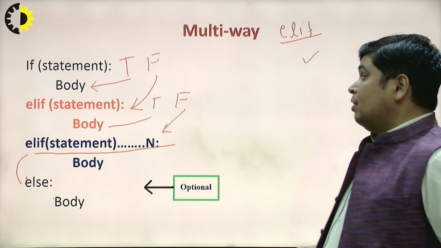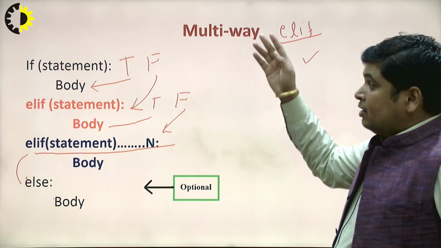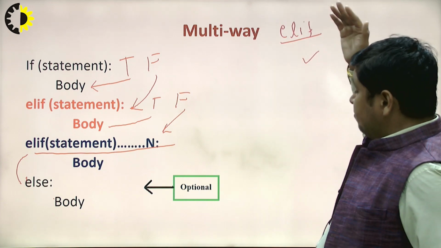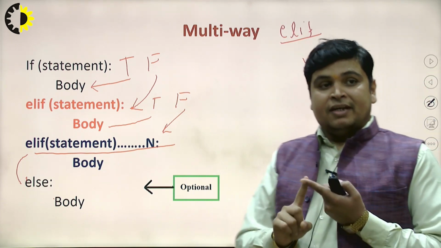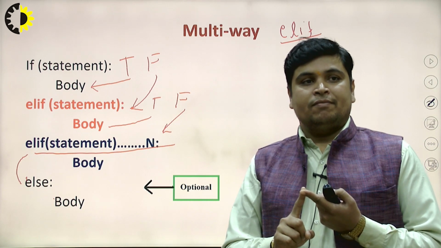But in multi-way decisions, only one condition will be executed.